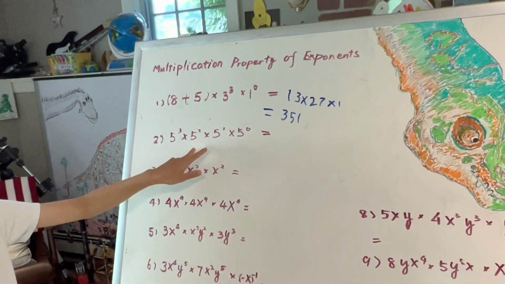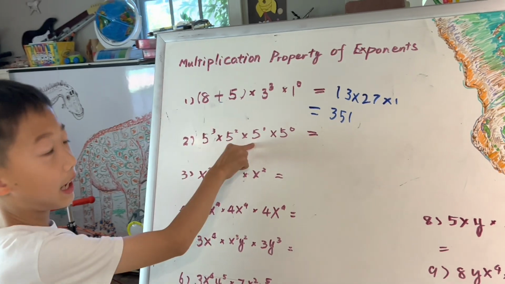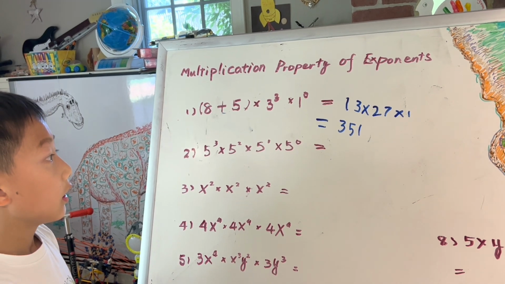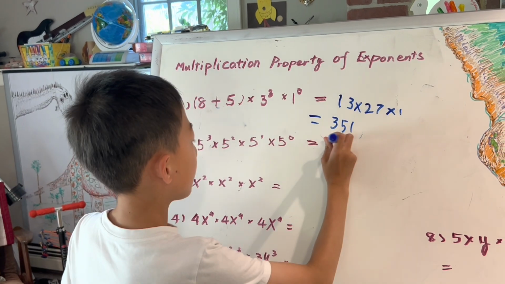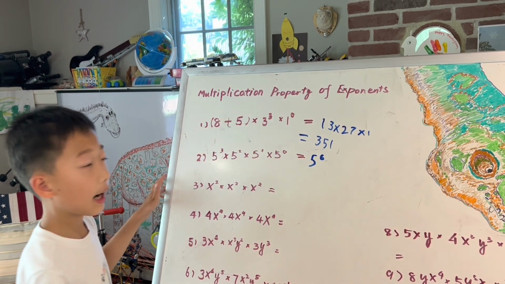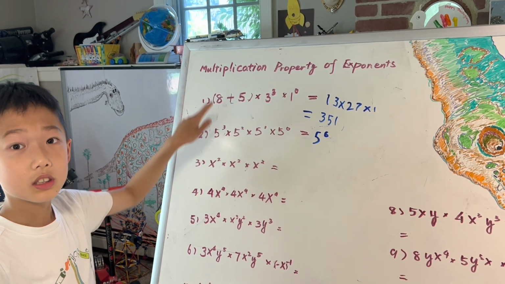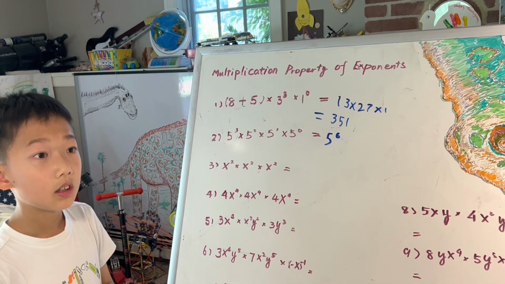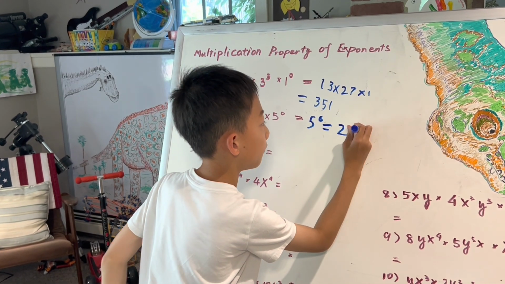So this one is a good one. 5 to the power of 3 times 5 to the power of 2 equals 5 to the power of 5, times 5 to the power of 1 equals 5 to the power of 6, times 5 to the power of 0 equals just 5 to the power of 6. I'm just going to do 5 to the power of 0 equals 1, so it's not necessary, right? So I know that 5 to the power of 3 equals 125, so 125 plus 125 equals 250.